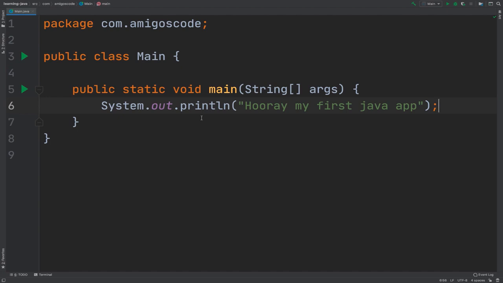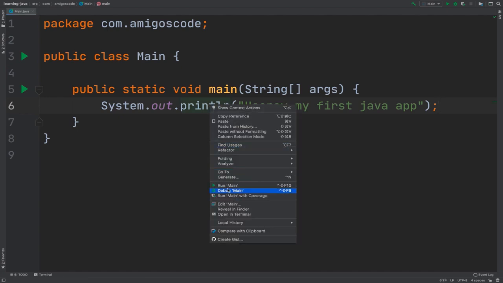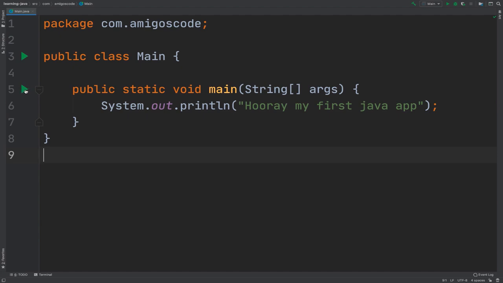Now the way you run your application is simply by right clicking, and then you can simply say Run main, right? You can run main, or you can click on this play button right here, or this one right here, or on this one right here, top right corner. So there are many ways of running your application. So let's simply go ahead and just click on play.